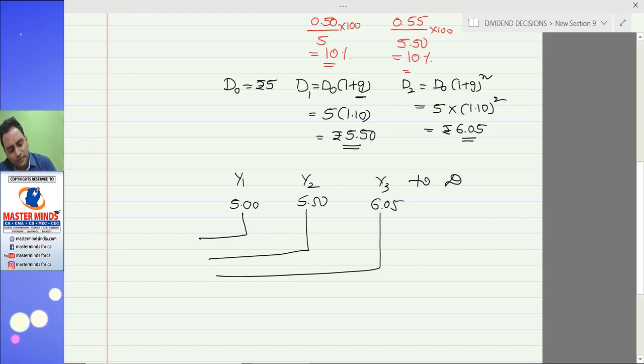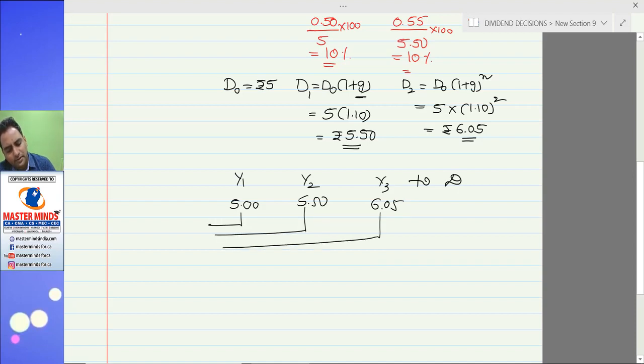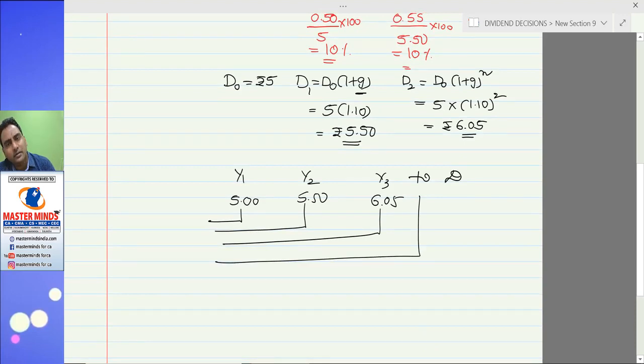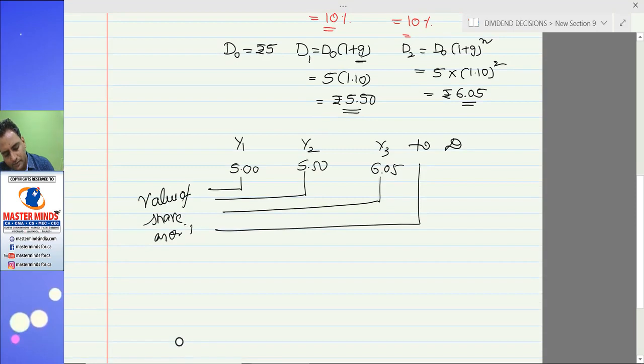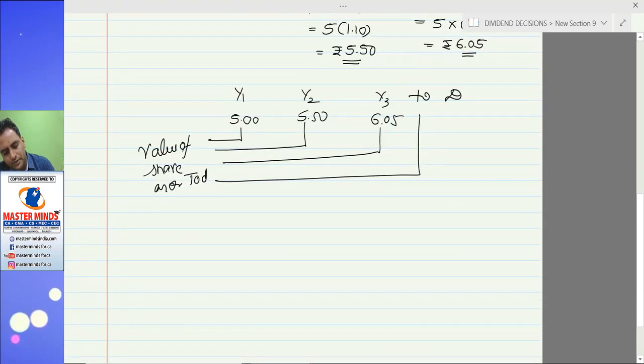So the present value of first year dividend, present value of second year dividend, present value of third year dividend, present value of fourth year dividend is the value of the share as on today. Because this is the benefit for which you are making investment.